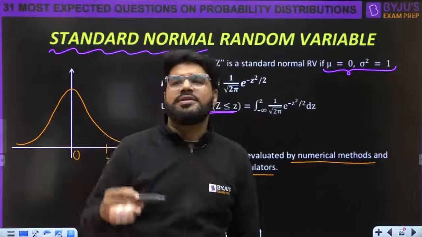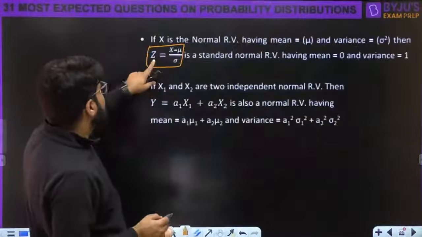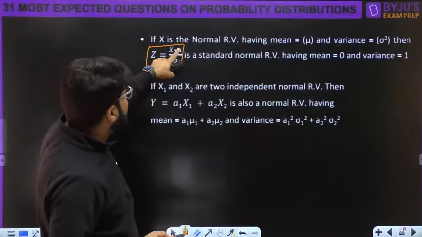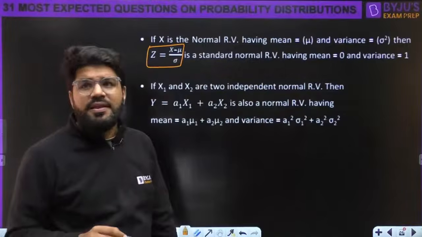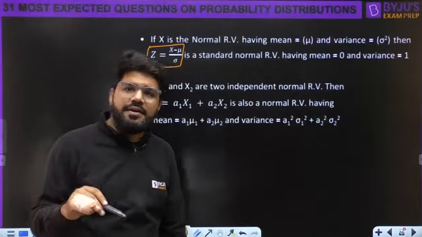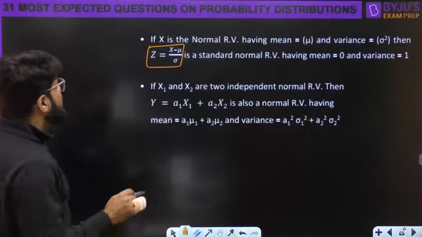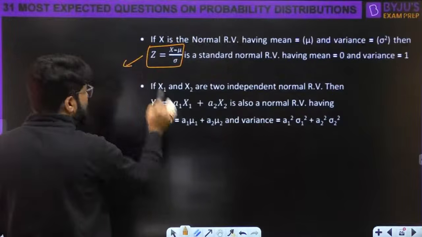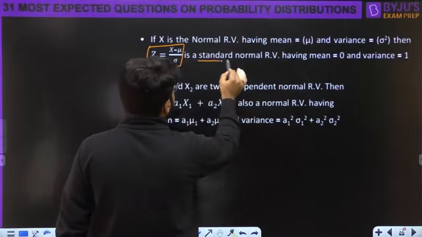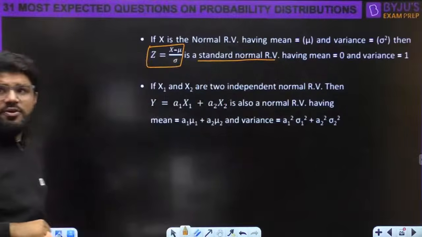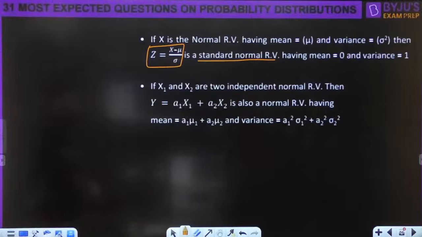So convert this into the standard normal random variable, right? Whenever you subtract x minus mu and then divide by sigma, the random variable obtained will be standard. You can check by this formula, right? So z is equal to x minus mu by sigma will always be a standard normal random variable having zero mean and unit variance.